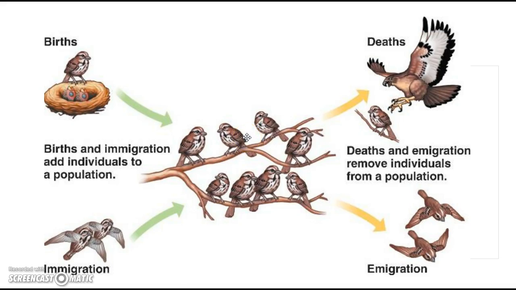This picture sums it up pretty well. We have a group of birds. Births add to the population. Immigration adds to the population. Deaths subtract from the population. Emigration subtracts from the population. This is happening all the time. The population in the middle is always going up and down, but there are general trends after a while.